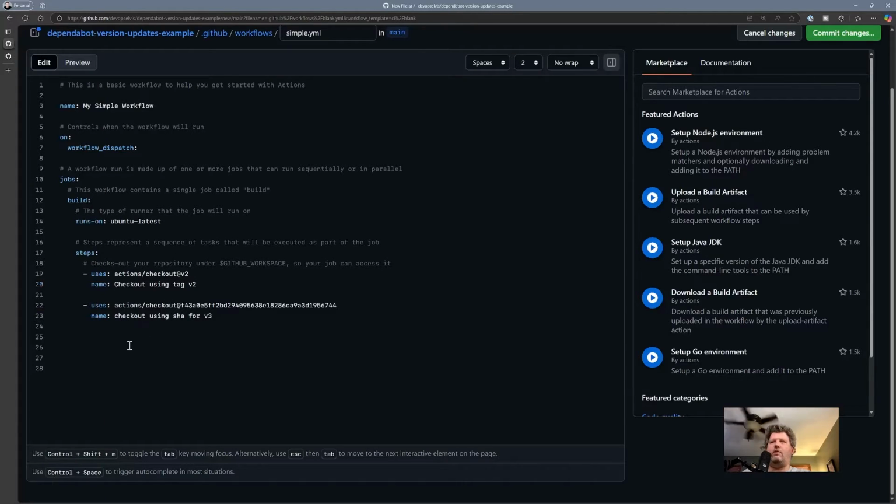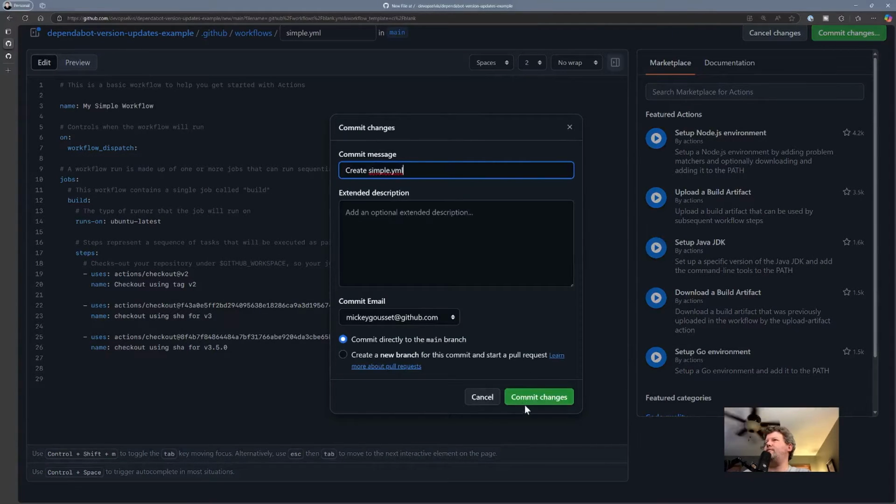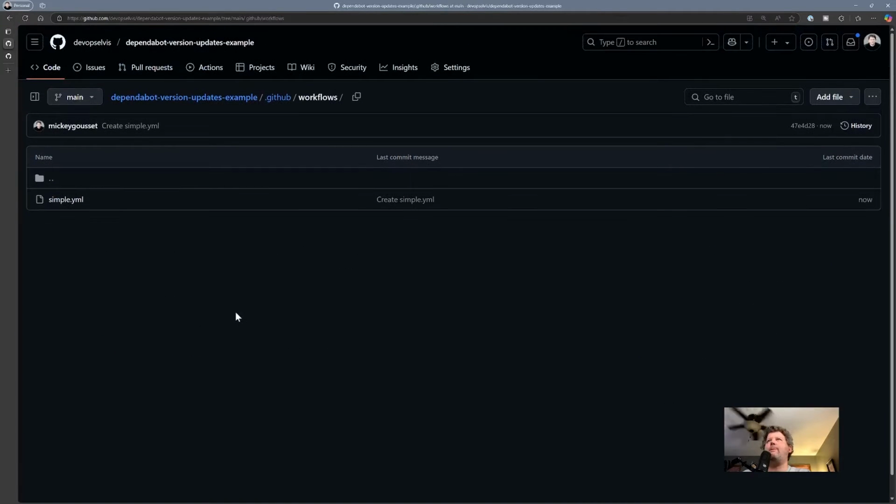and we'll add one more. So we'll say uses actions/checkout at that commit SHA. And this is going to be name checkout using SHA for version 3.5.0. So I have 3 different checkouts, and we can run, right? We can save this. So let's commit this. Commit this directly to the main branch because we're rebels.